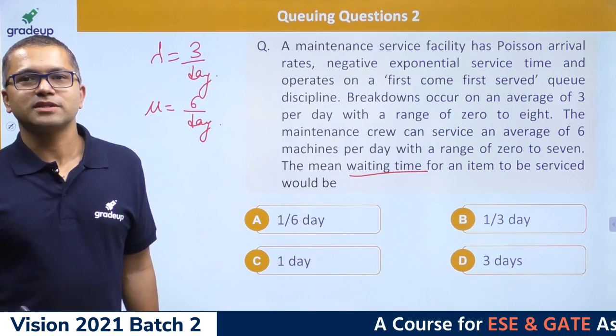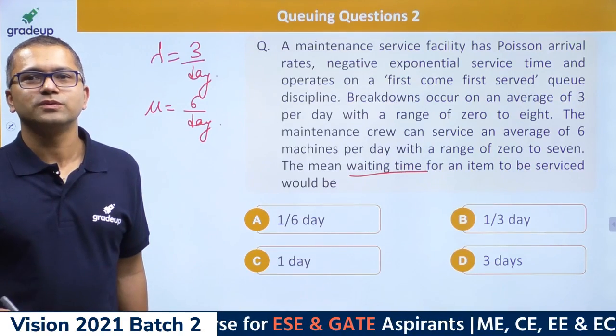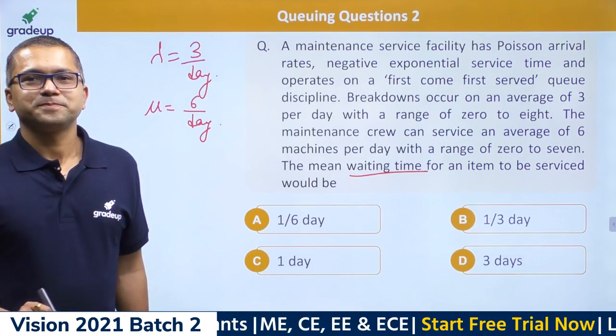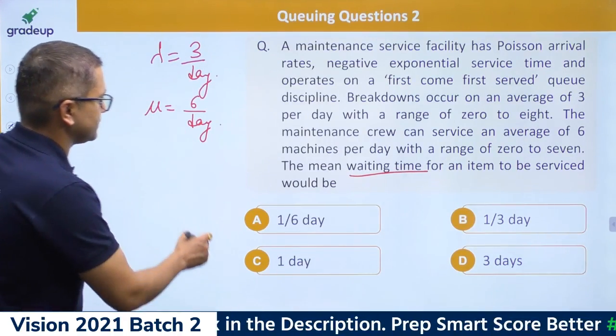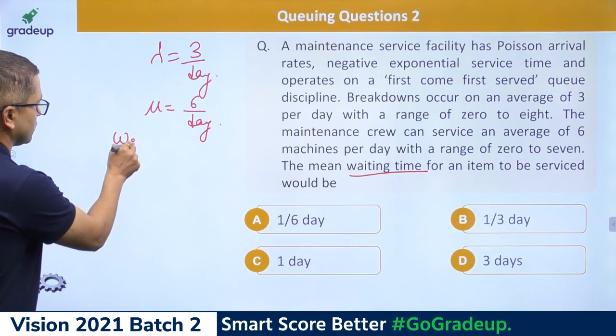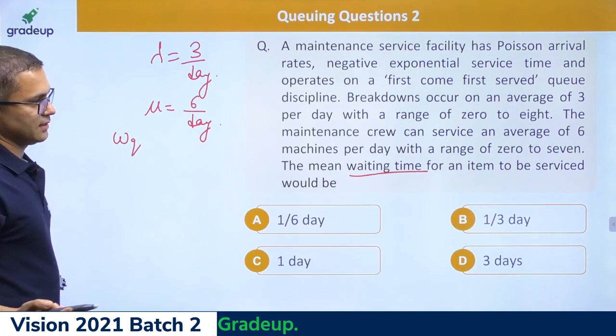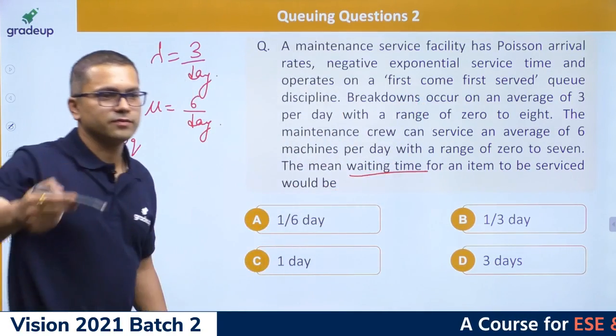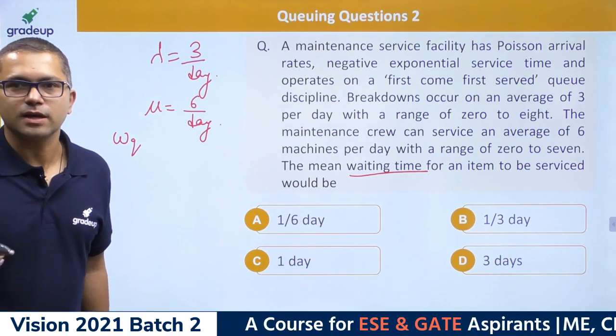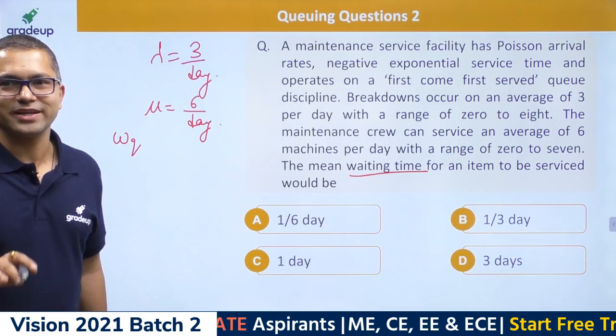This is waiting time, Krishna Ram. This is not LQ. So let me tell you that this is nothing but WQ, because that is the waiting time for an item to be serviced. Exactly, Tapash. So that is WQ.